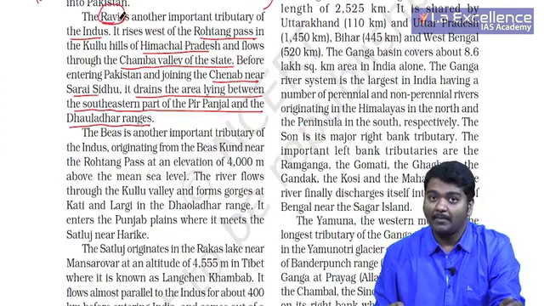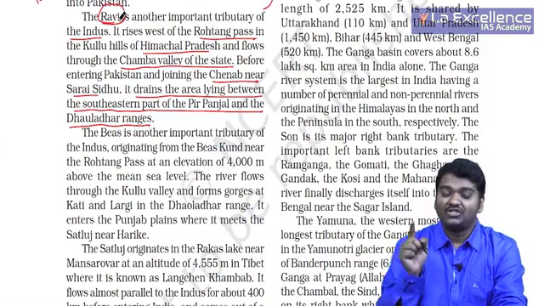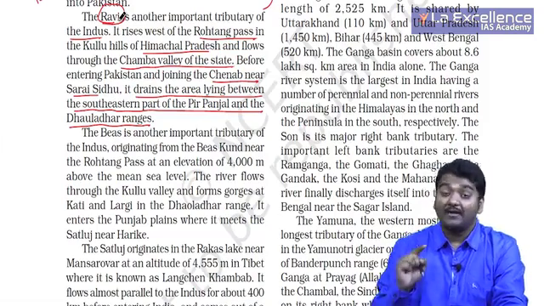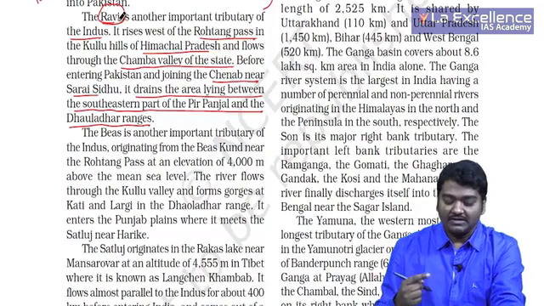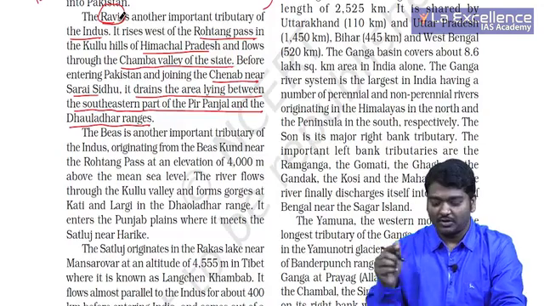Very, very important. Remember, Ravi is also going on joining Chenab. Correct? Jhelum is also going on joining Chenab. Ravi is also going on joining Chenab. This is the reason why we say that Chenab is the longest tributary.